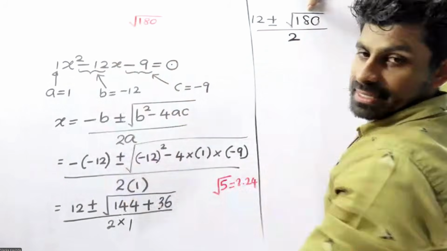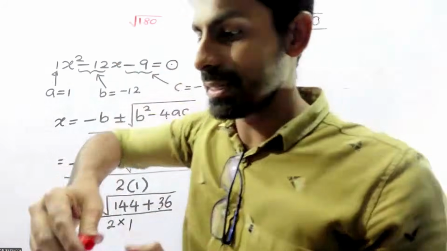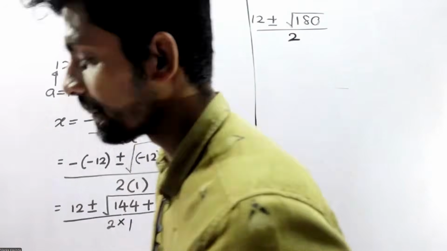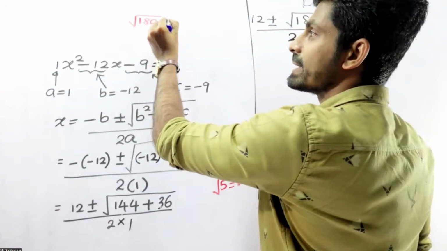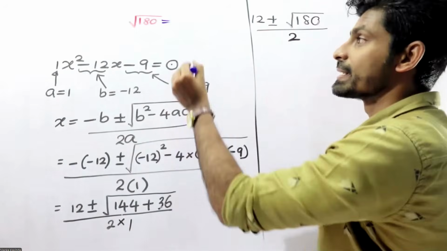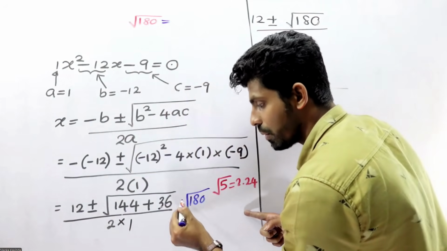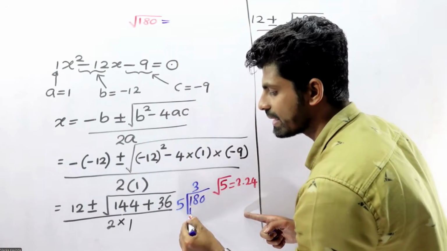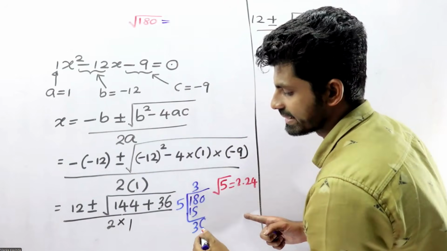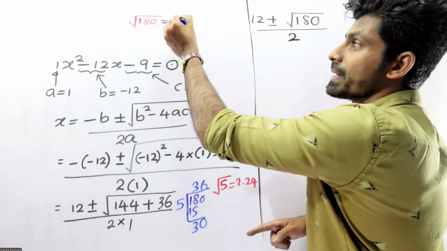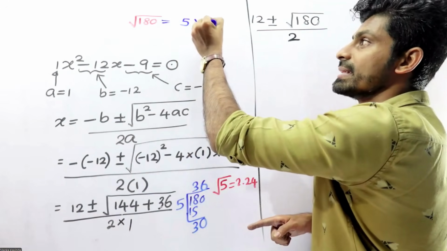I can write 180 as 5 multiplied by something. Dividing by 5, 180 divided by 5 is 36. So 180 is 5 multiplied by 36.